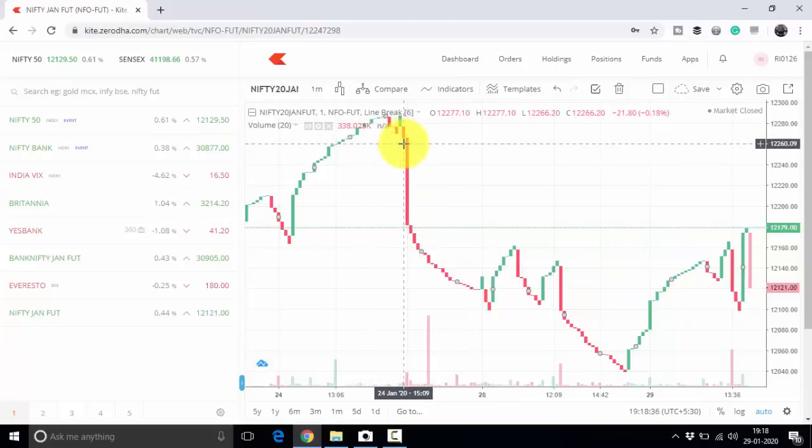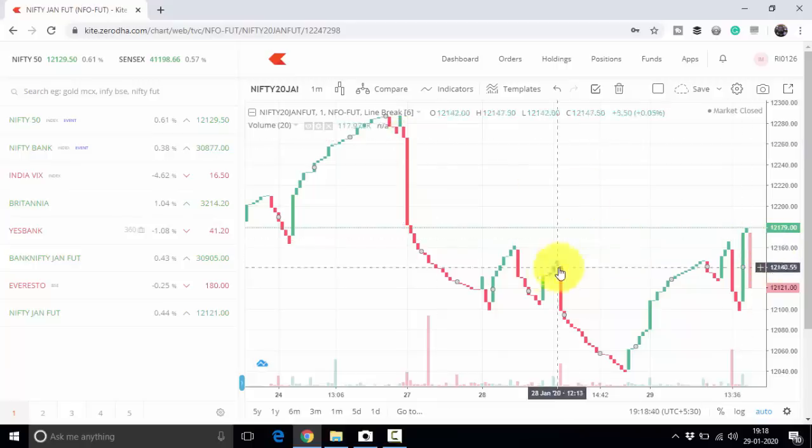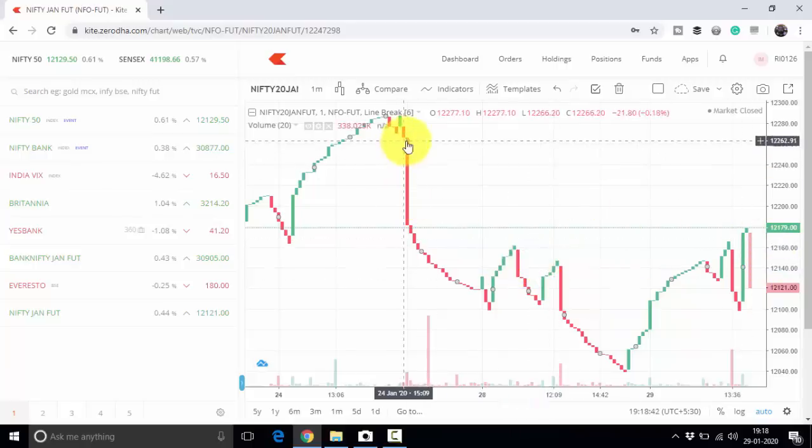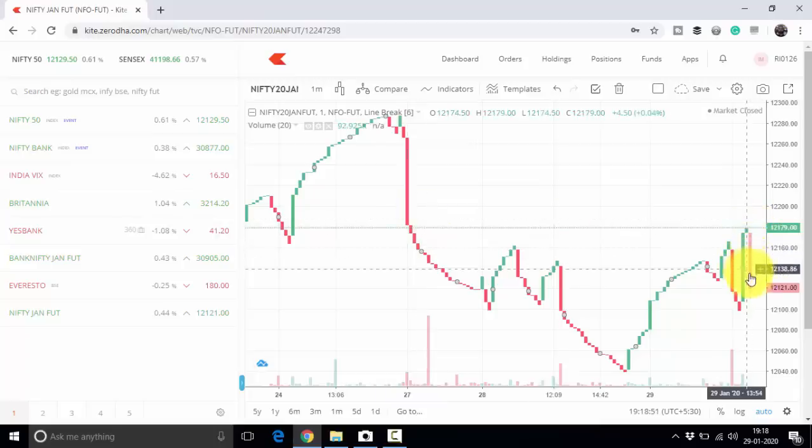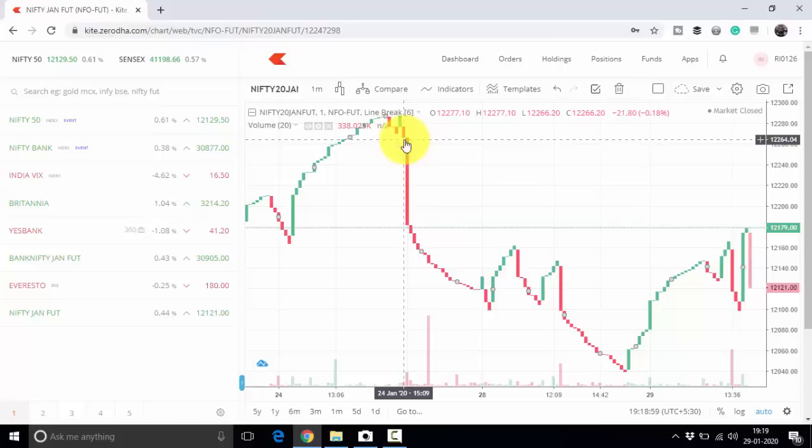And why do I prefer this TradingView chart? Because in TradingView, once your candle color changes to full red, the candle will not be repainting. But till it is not full red, just like this scenario, this is not full red, so do not rely on this candle. But once it becomes full red, this candle will not be taken back. So you can enter your trade.